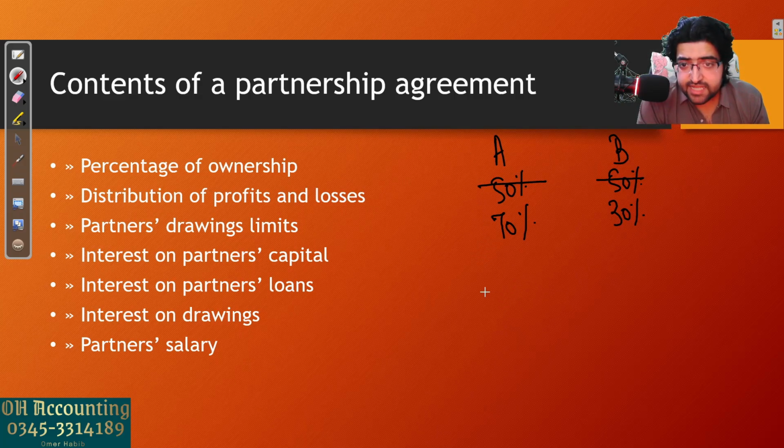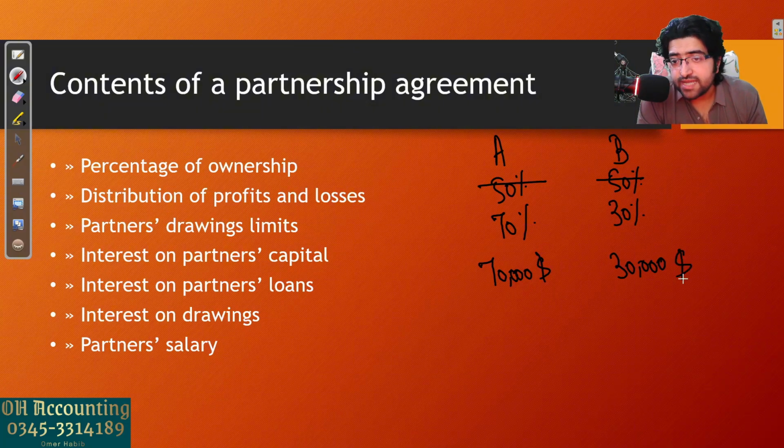Let's suppose A has invested $70,000 into the business when the business is being formed, and B has invested only $30,000. So according to that, they have also decided the ownership in the business, which is 70% and 30%, which is fair, right? So percentage of ownership can be different.